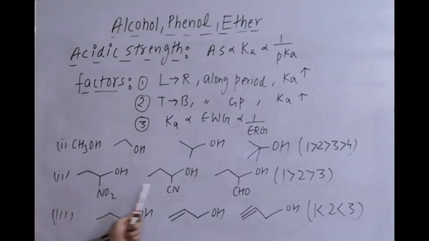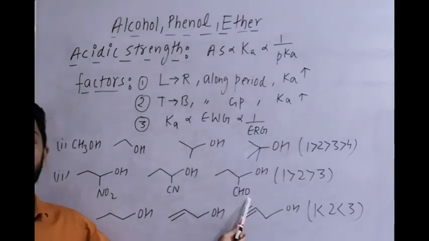Second example: the carbon chain is the same, and the functional group, the OH group which releases H plus, is the same. The only difference is the attachment of the groups. NO2 is strong minus I, strong minus M; CN is also minus I, minus M; and CHO is also minus I, minus M. Among them the strongest withdrawing group is NO2, then CN, then CHO.